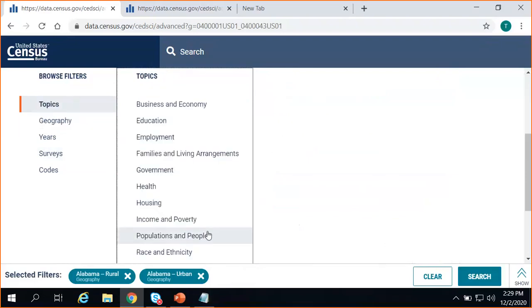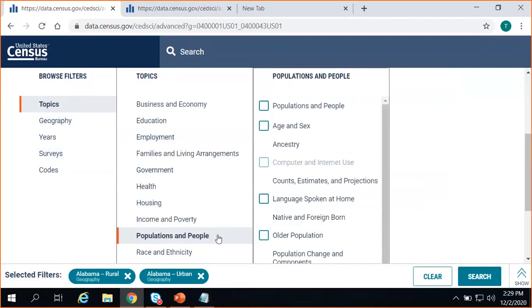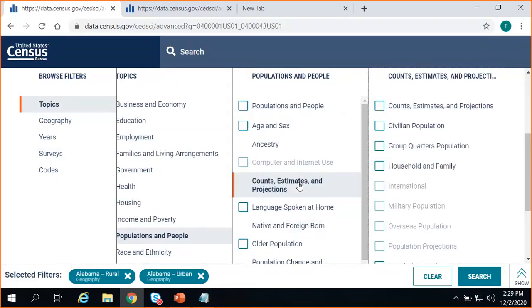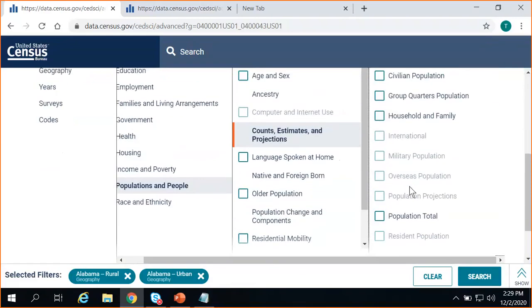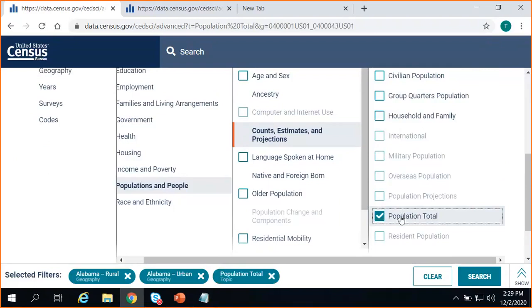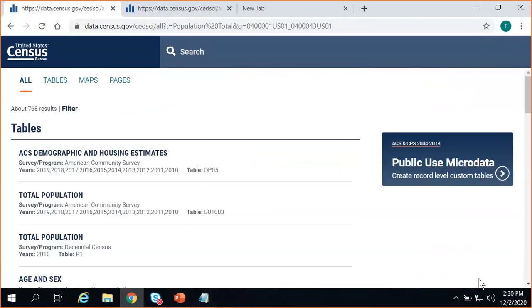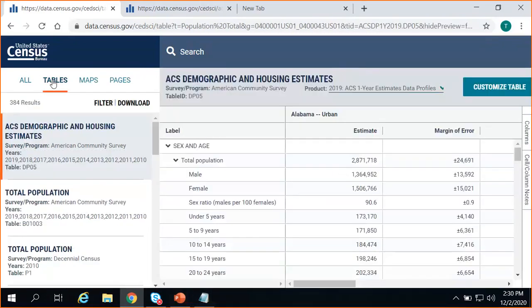Choosing topics, populations and people, counts, estimates, and projections. And then we'll see population total. Once you're satisfied with your selections, you'll click Search in the lower right. And as you guessed, tables in the upper left. And then you can start looking through whatever you want.